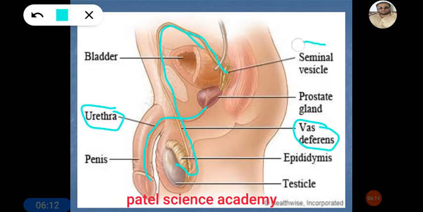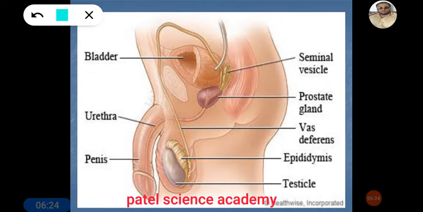At some junction, the seminal vesicles, the prostate gland, and the Cowper's gland, which is not given in this diagram, join and release their liquid here. You can see here these are the seminal vesicles, two accessory glands of the male reproductive system. Then the structure present below, or beneath, this urinary bladder is called the prostate gland.